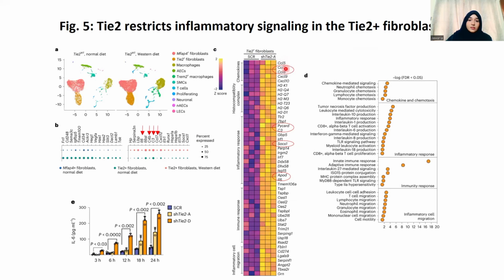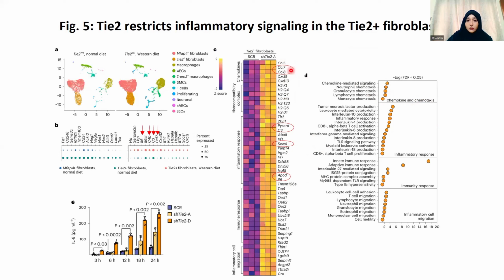These genes are CCL7, CCL5, C3, SOX-S1, APOD, and interleukin 6. These genes are mainly involved in enhancing the inflammatory pathway. All these genes are upregulated, and since these upregulated genes are involved in these pathways, these pathways are also upregulated.